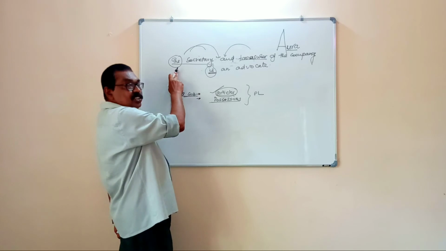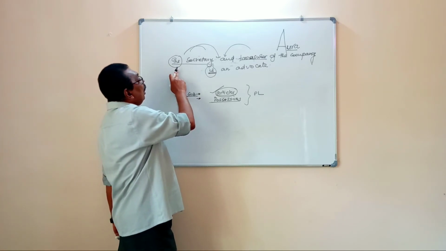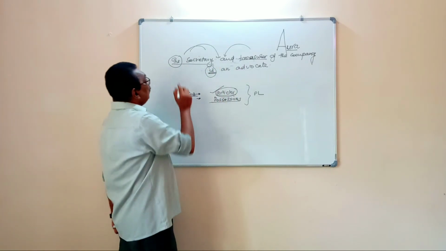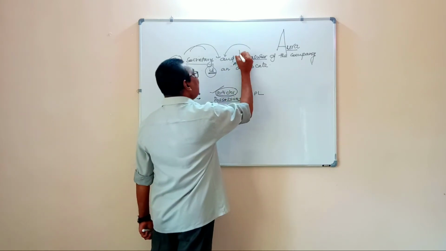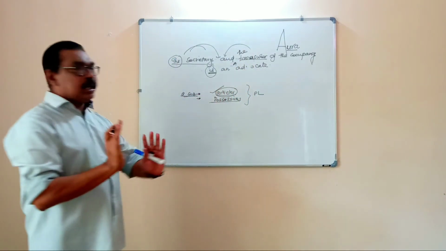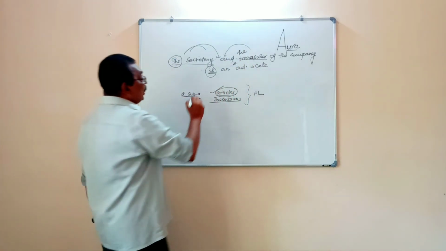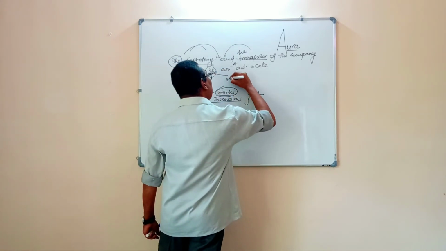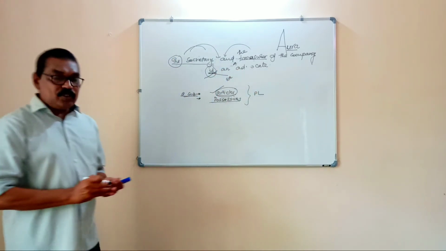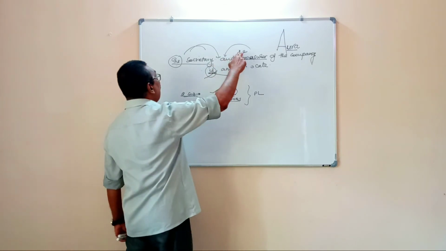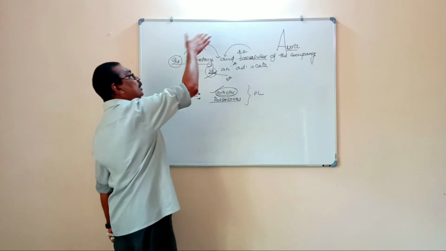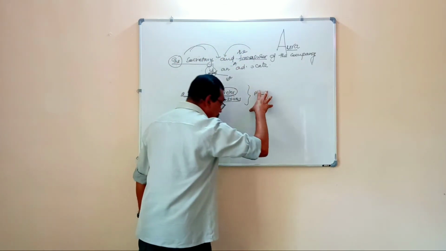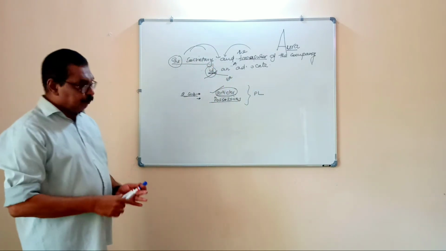But if the sentence is modified as the secretary and the treasurer of the company, then the verb will automatically change into are. Why? Articles are used before both the subjects, so the verb will become plural.